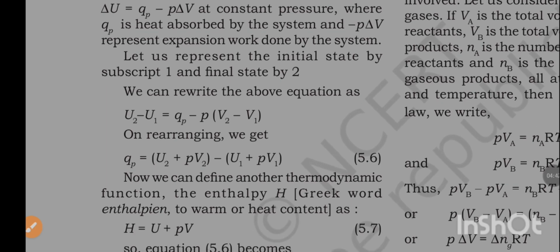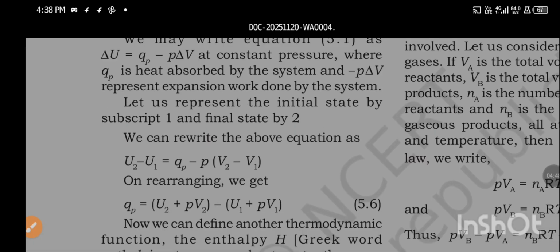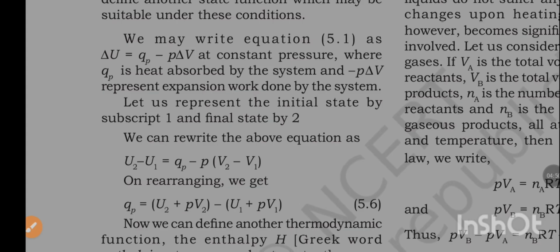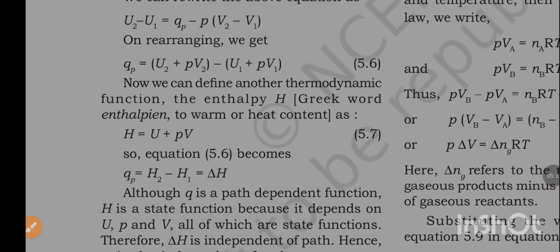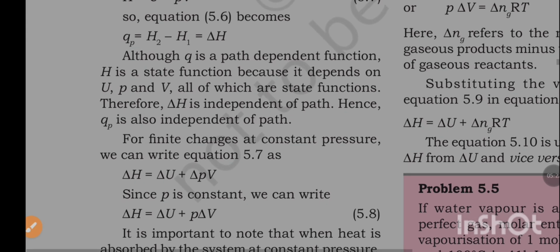Let us represent the initial state by subscript 1 and final state by 2. We can rewrite the above equation as U2 minus U1 is equal to Qp minus P into V2 minus V1. On rearranging, we get Qp is equal to U2 plus PV2 minus U1 plus PV1. Now we can define another thermodynamic function, the enthalpy H, as H is equal to U plus PV. So equation 5.1 becomes Qp is equal to H2 minus H1 is equal to delta H.